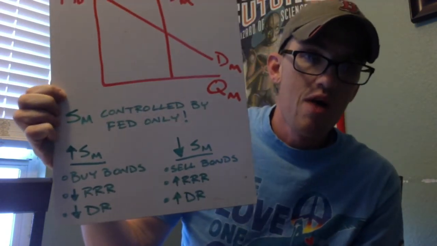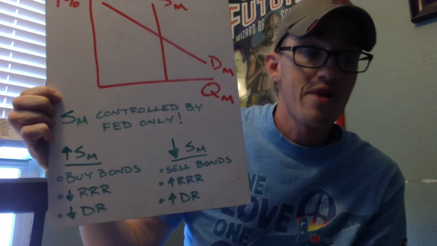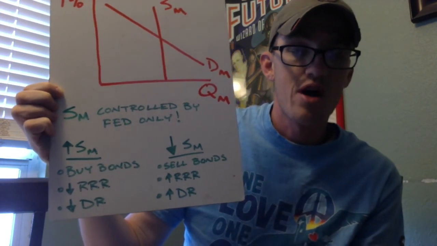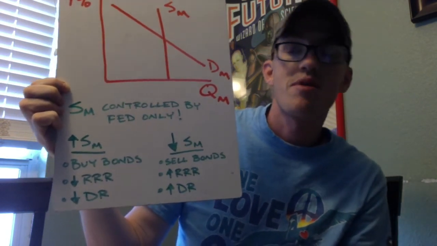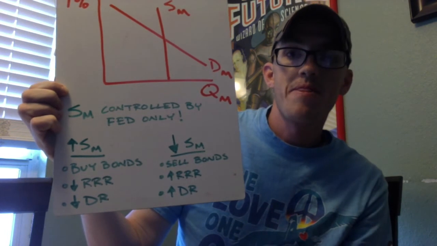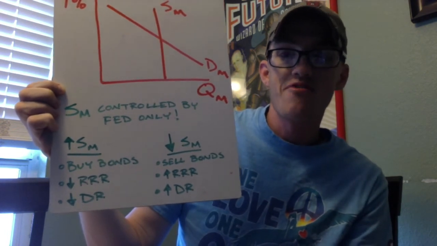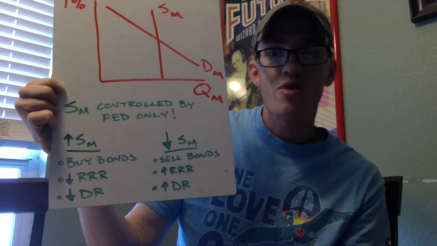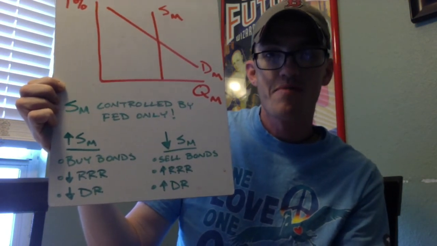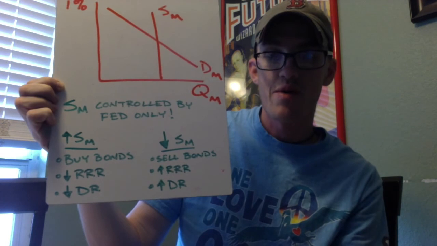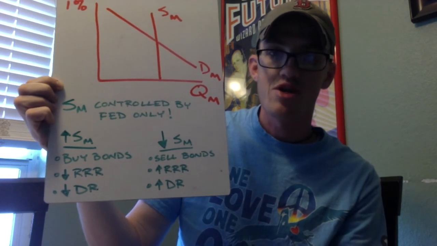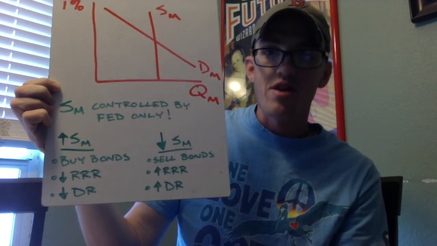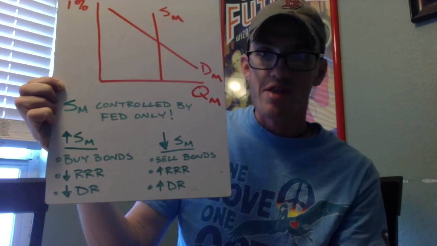When they want to increase the supply of money, they'll do expansionary monetary policy. They will buy bonds. Buy bonds equals big bucks. They'll decrease the required reserve ratio, which allows banks to have more money to loan out, or they'll decrease the discount rate. Theoretically that does something, but it's more of an announcement than anything else.